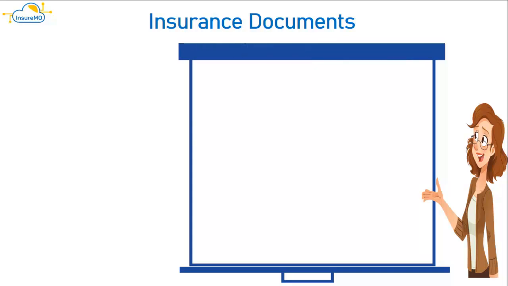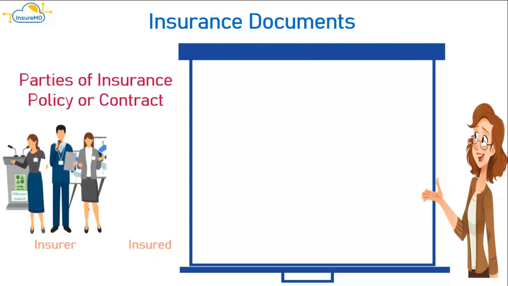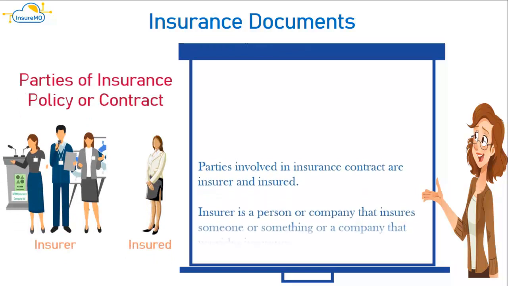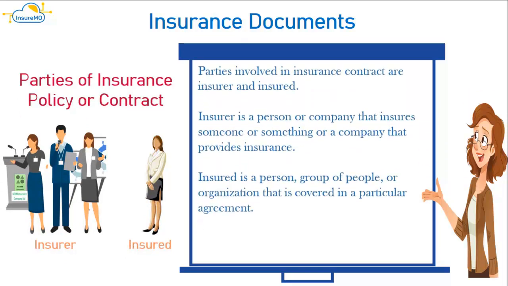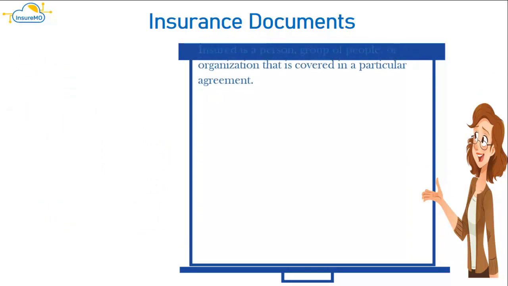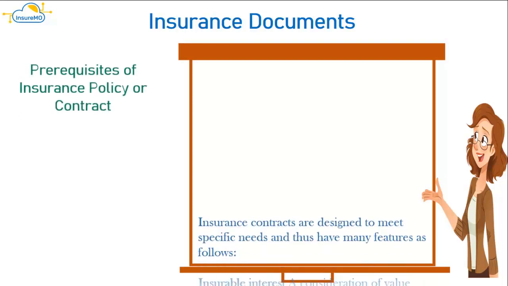Parties involved in an insurance contract are insurer and insured. Insurer is a person or company that insures someone or something, or a company that provides insurance. Insured is a person, group of people, or organization that is covered in a particular agreement. Insurance contracts are designed to meet specific needs and thus have many features as follows.